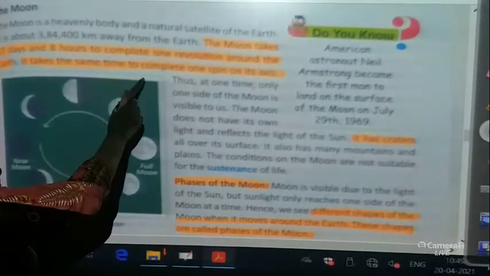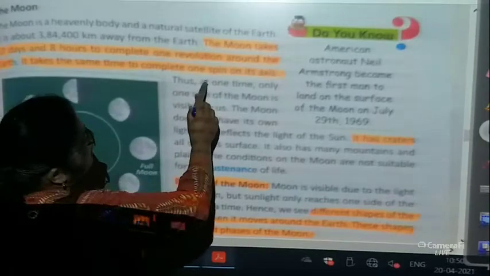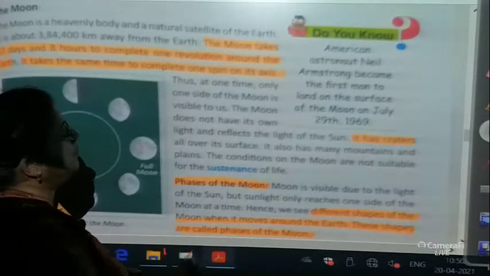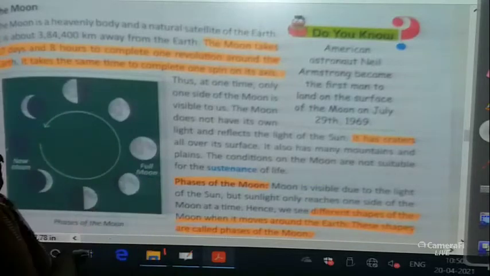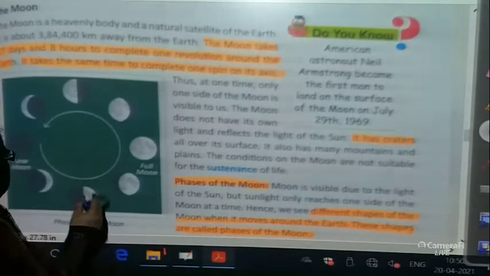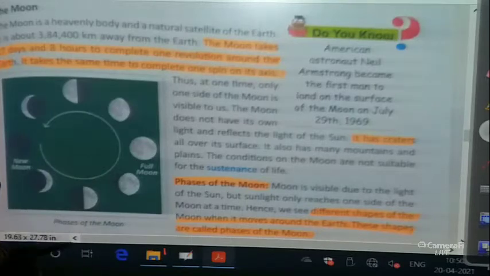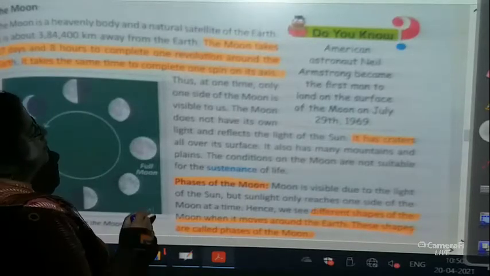It takes the same time to complete one spin on its axis. Okay children? Now the moon takes 27 days and 8 hours to complete one revolution. Means from here it goes till here. It takes 27 days and 8 hours.